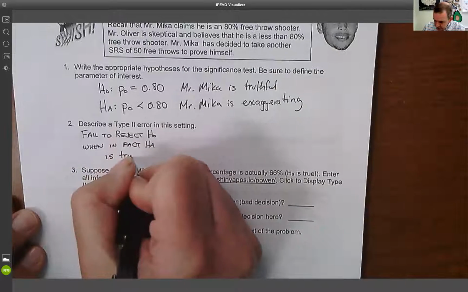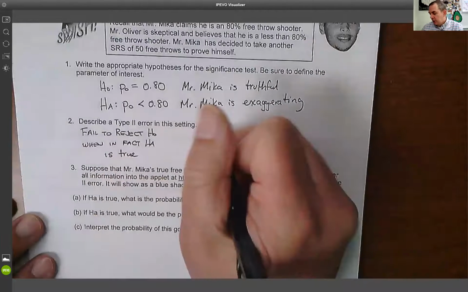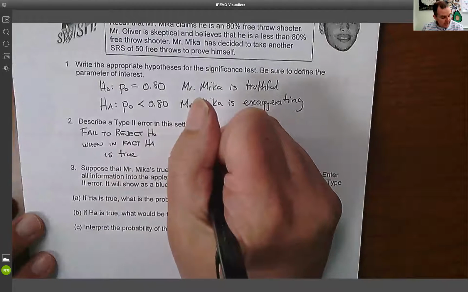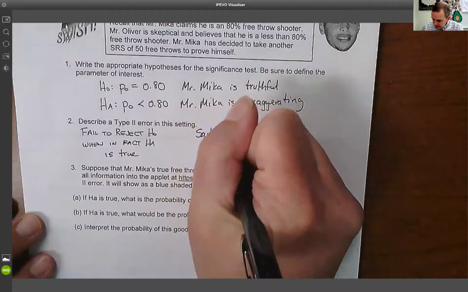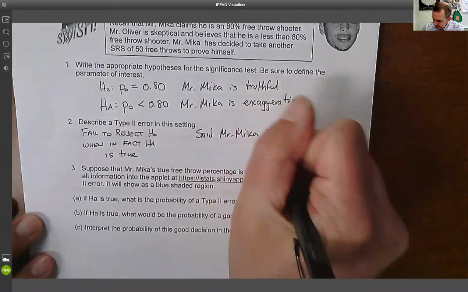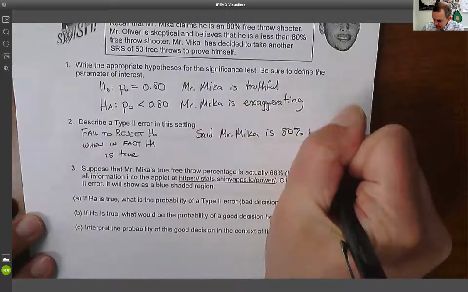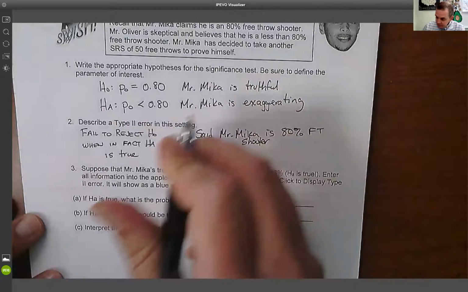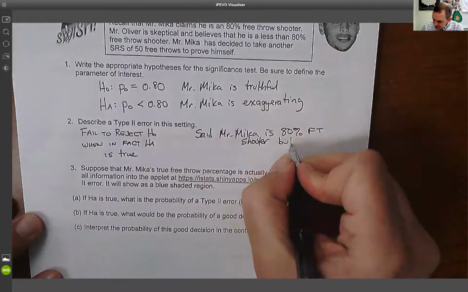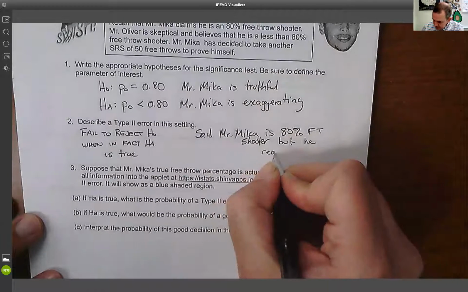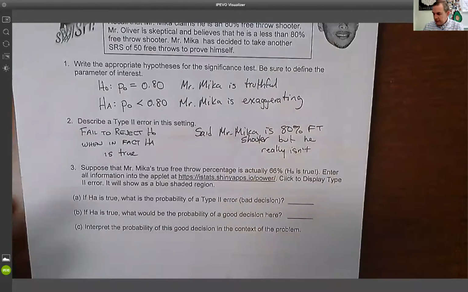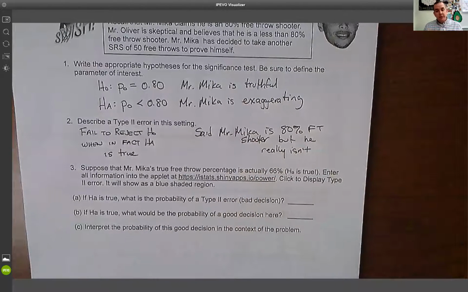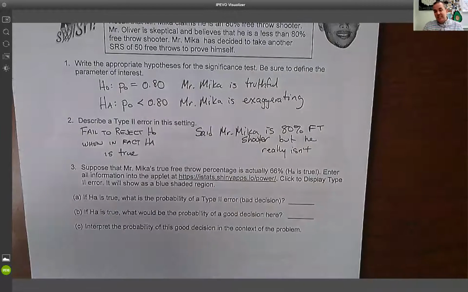So in this case, what did we do? We went ahead and we said Mr. Micah is an 80% free throw shooter. But he really isn't. Okay, so that is a type 2 error. Type 2 error is we failed to reject the null. On this one, we said he's an 80% free throw shooter, but he really isn't. He really is less than an 80% free throw shooter.